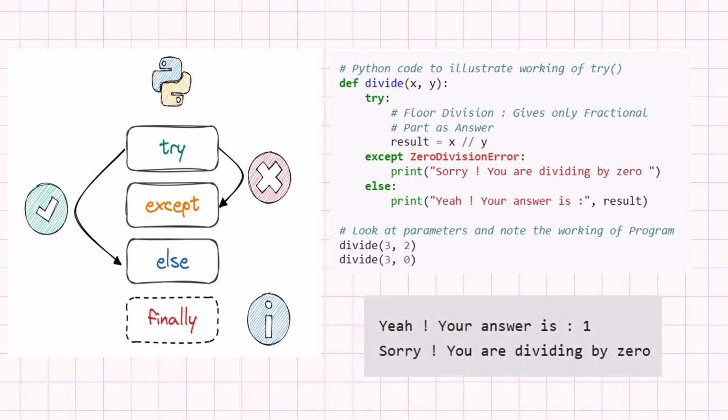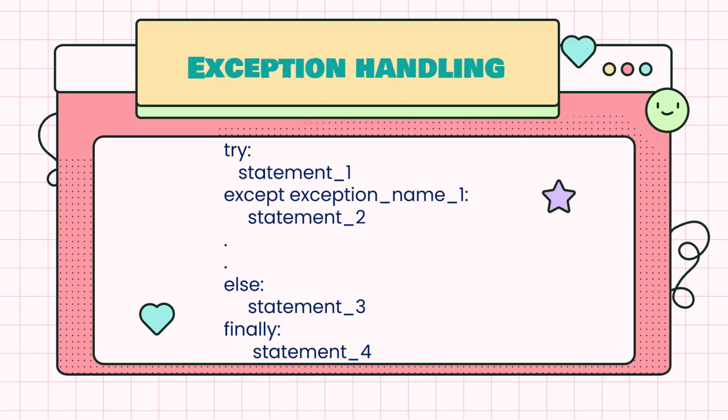Dividing by 0 leads to infinity, so that has to be handled. By using the try except block, we can handle this error. This is the general syntax for exception handling.